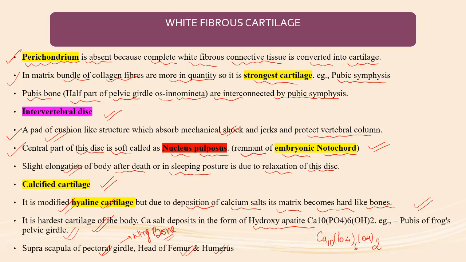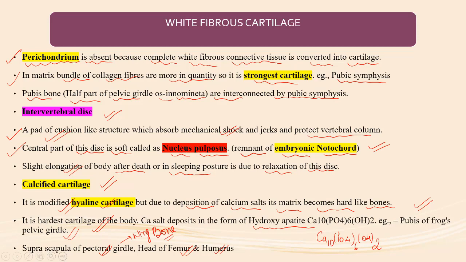White fibrous cartilage is considered to be the strongest cartilage among all because of the deposition of a large amount of collagen fibers in the form of bundles. The pubic symphysis connects the two halves of the pelvic girdle, the os innominata, and is basically white fibrous cartilage. The intervertebral disc is also white fibrous cartilage. Perichondrium is absent as it is completely made up of white fibrous connective tissue.